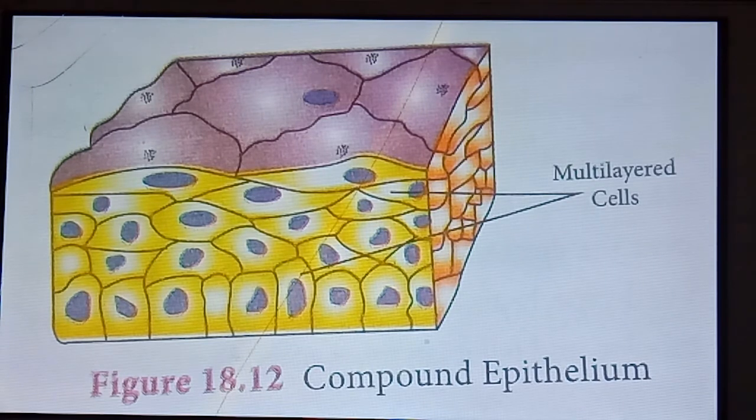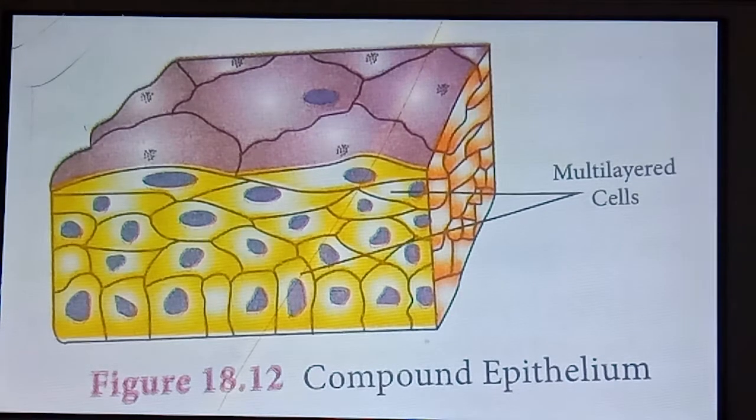It also covers dry surface areas like the skin, and the moist surface only in the buccal cavity and pharynx region. It's clear. Epithelial tissue has two types: one is simple epithelium and the other is compound epithelium. Simple epithelium has one layer, and compound epithelium has more than one layer.